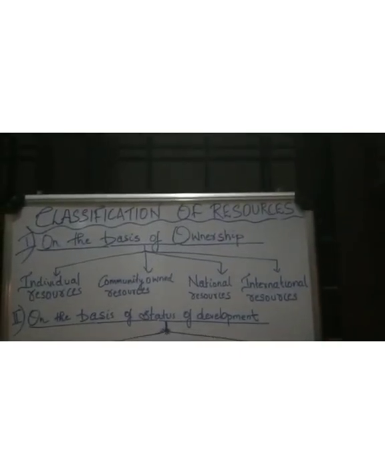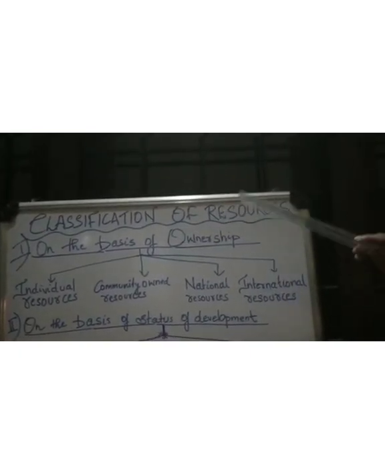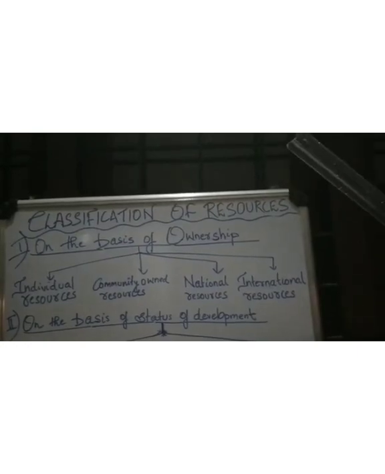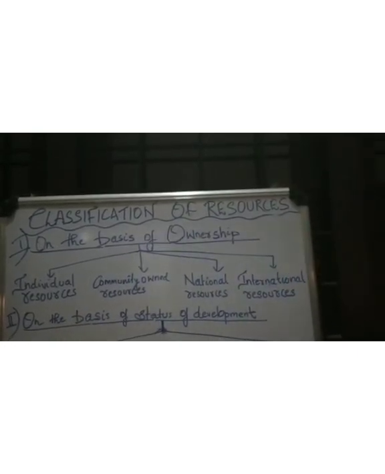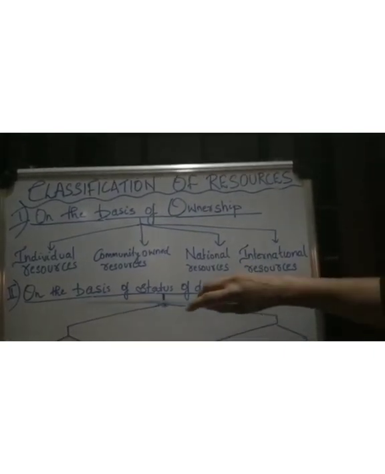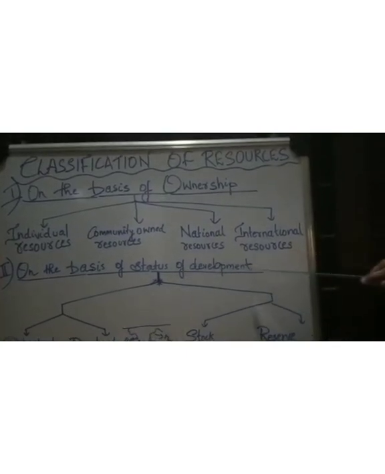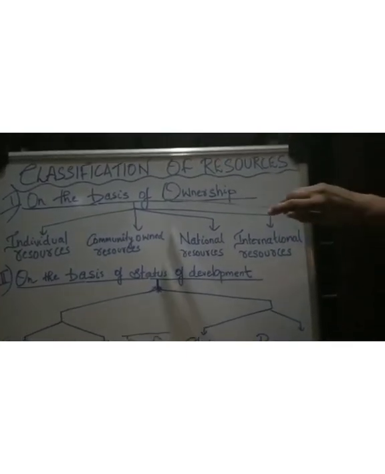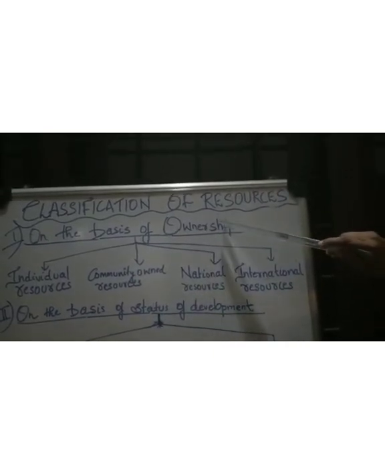In the previous class we had already studied the classification of resources on the basis of origin and renewability. Today we are learning about the classification of resources on the basis of ownership. After that we will learn about the classification of resources on the basis of status of development. Let us begin with classification of resources on the basis of ownership.